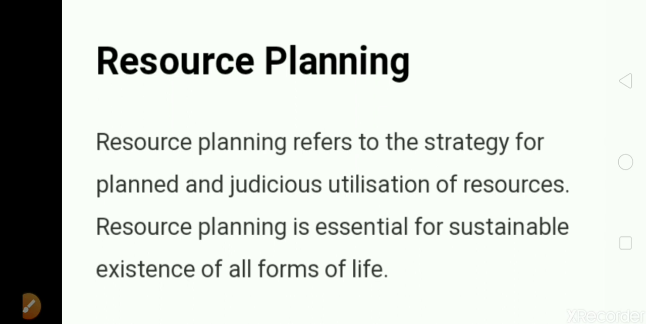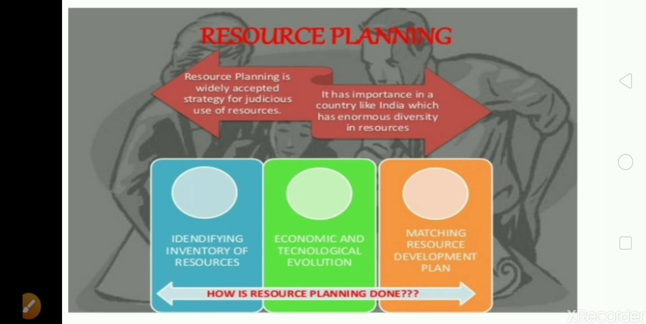Let me clear you the proper meaning of this. There are 3 different steps involved in resource planning, which are given in 3 different boxes in 3 different colors: blue, green and orange. In the first box, it is given the first step involved in resource planning. That is, identifying the inventory of resources.